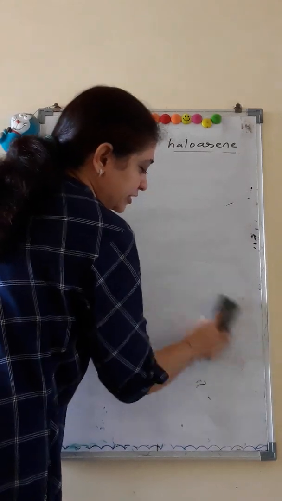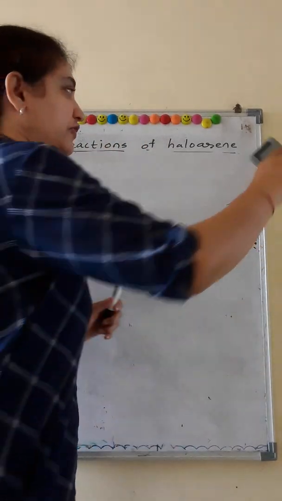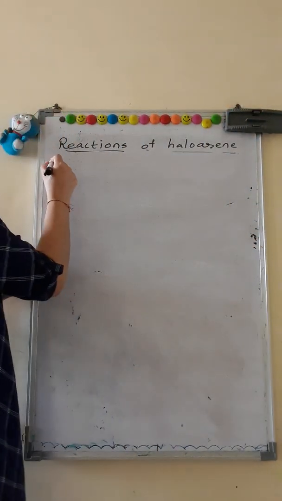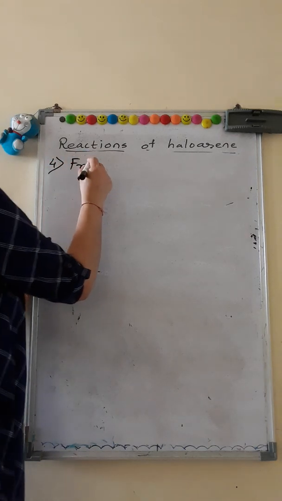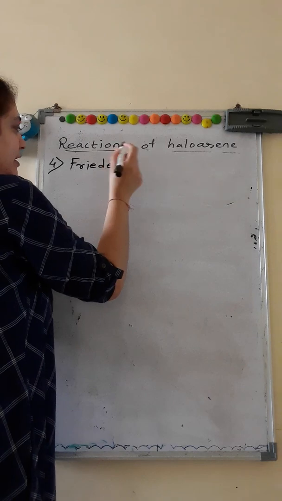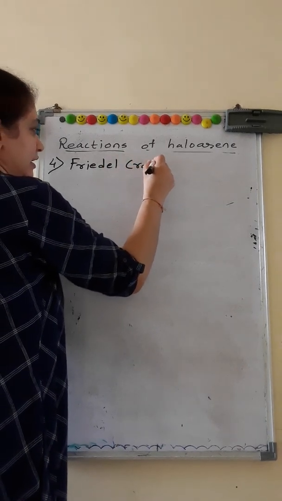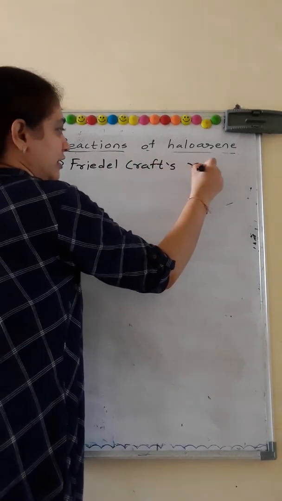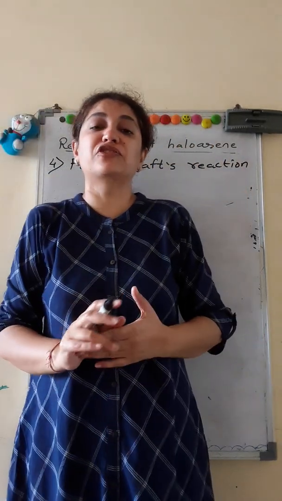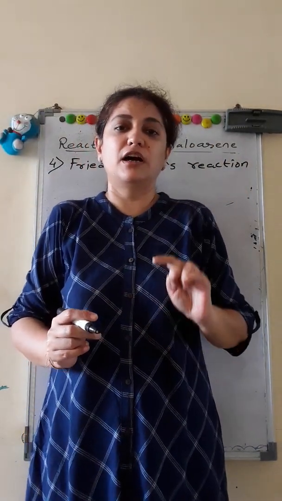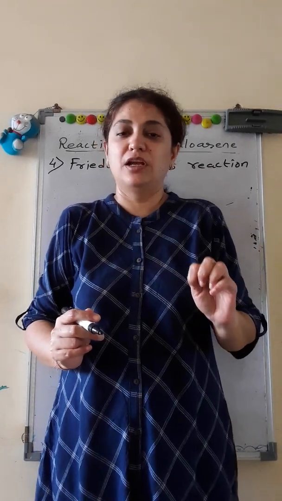After the 3 electrophilic substitution reactions, the next and most important electrophilic substitution reactions are Friedel-Crafts reactions. The speciality of Friedel-Crafts reaction is that there are two types, alkylation and acylation.